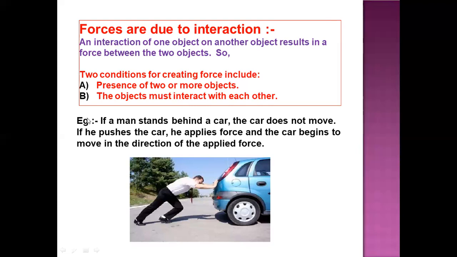Now here we see the example. In this image we see a man stands behind a car, the car does not move. However, when the man pushes the car, he applies the force and the car begins to move in the direction of the force applied. So when he was not touching the car, or when he was not interacting with the car, it was not moving. And once he started interacting with the car, it started moving. So there are two conditions which are necessary for creating the force.